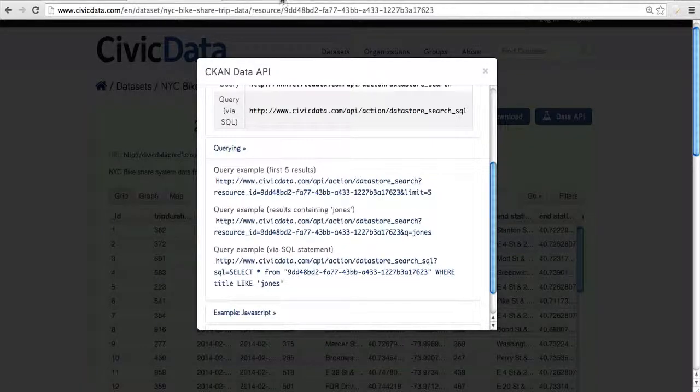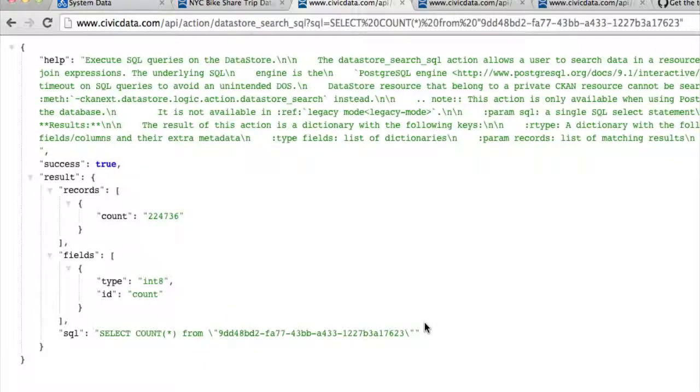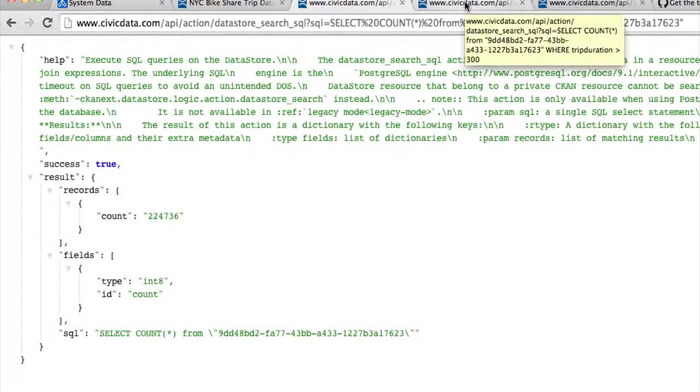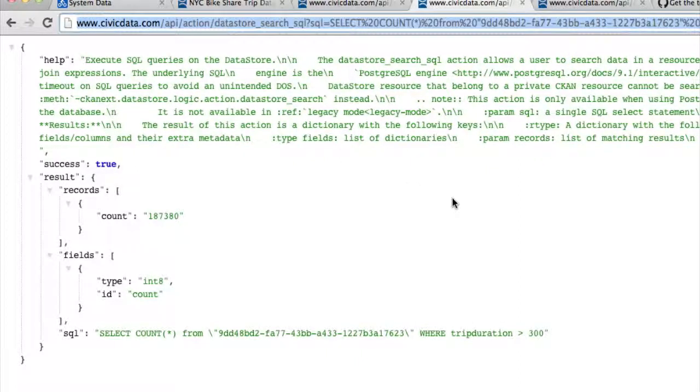So for example, if I just do a simple count, this is the output of me calling the SQL API, passing in just a simple count of the number of records in the, I think it's July 2013 data set. And you can see there's about 224,000 trips in that data set. If I get a little more sophisticated and I do a count based on trip duration, so if I want to count up everybody that's taken a trip of longer than 5 minutes, I can do it that way, and I have now just north of 187,000 trips, which is kind of interesting.